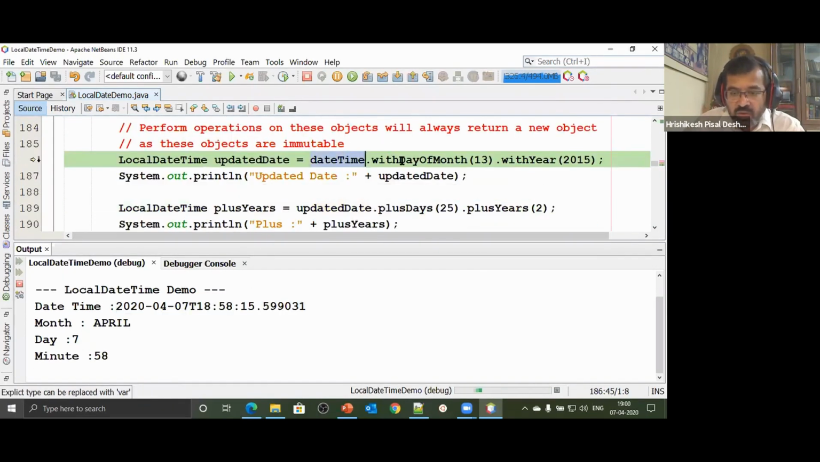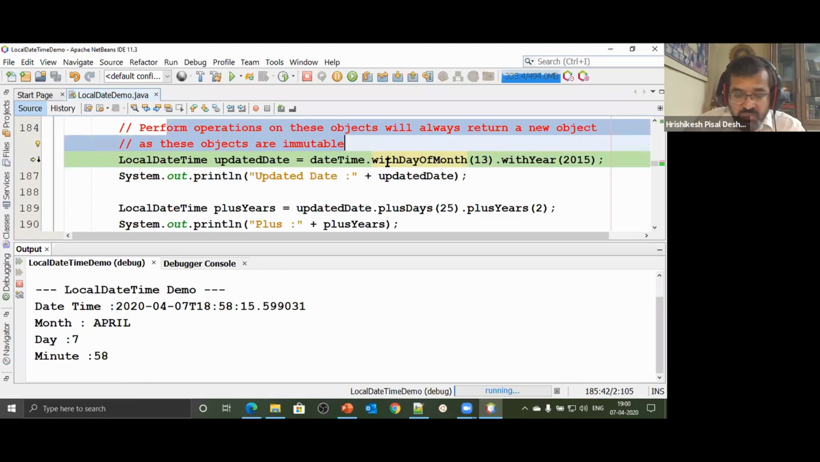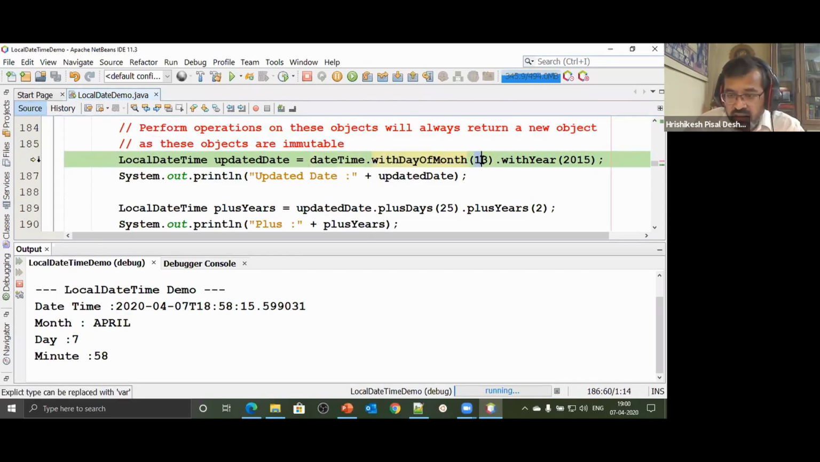datetime.withDayOfMonth. Now this operation on this object will always return a new object. I said they are immutable. All these objects are immutable. So I'm saying datetime.withDayOfMonth 13 and withYear 15. What am I doing? I'm actually using this current datetime object.